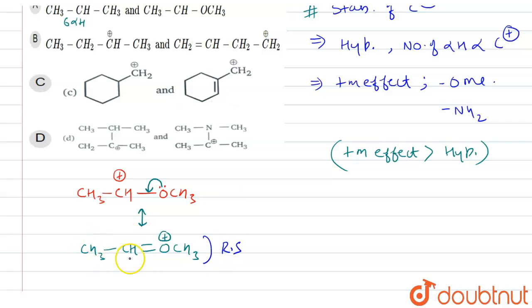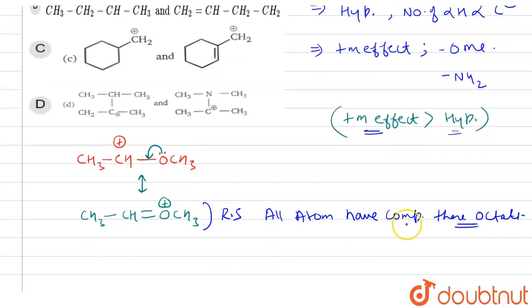all atoms present in this compound have completed their octet. That's the reason why plus M effect is always more dominating than hyperconjugation. Hyperconjugation never completes the octet, but plus M effect can. In this case, the octet of every atom is complete. That's why it is more stable as compared to the first one.